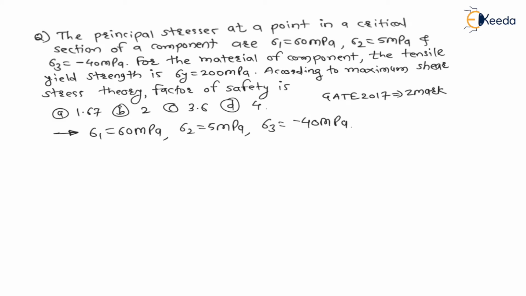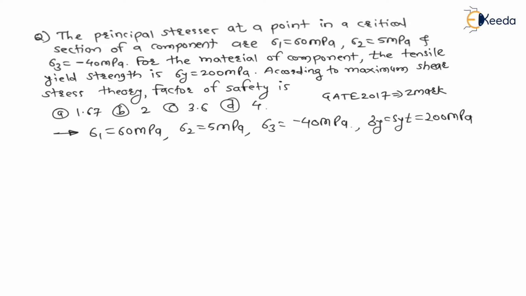Now for a material of component, the tensile yield strength sigma y, which is nothing but SYT, that is stress at yield point, is 200 MPa. This value is given. Now the question is, according to maximum shear stress theory, factor of safety is.